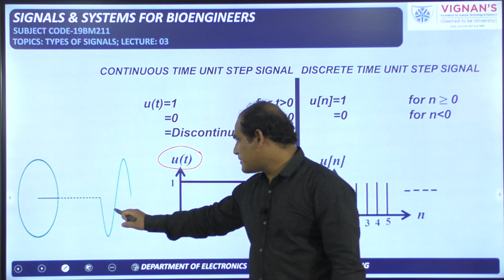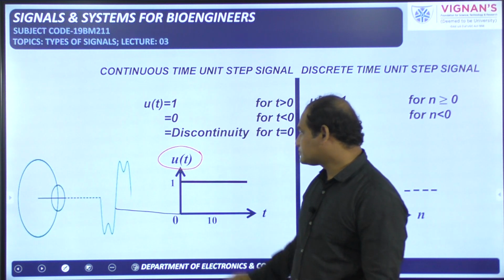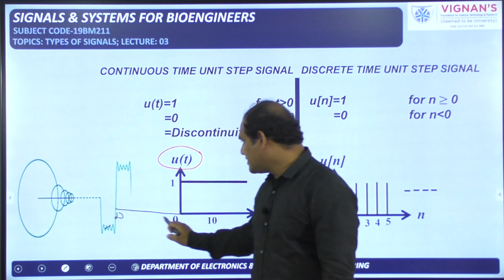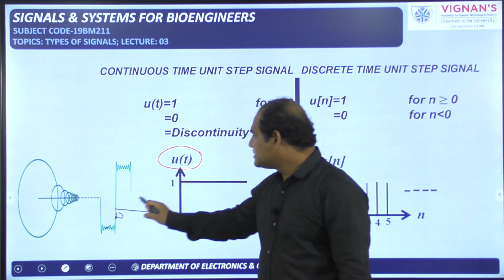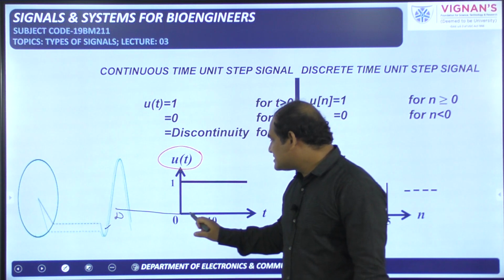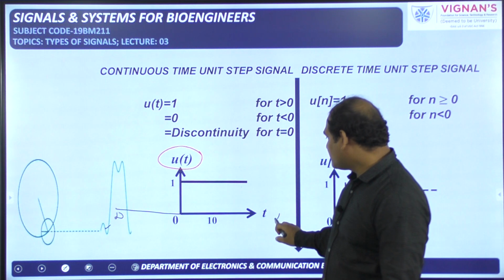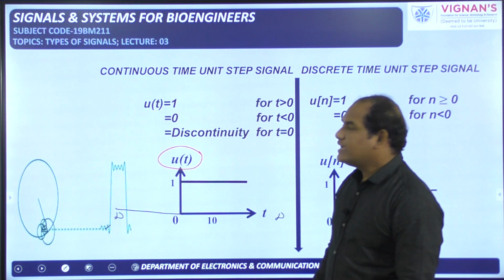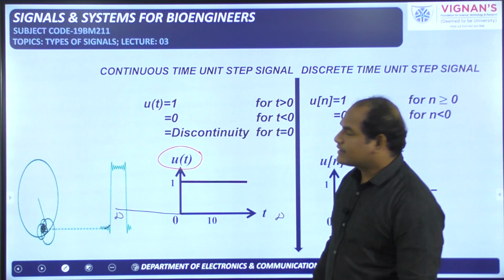For example, the time axis is available like this. When t is changing from minus infinity to 0, what is the amplitude of this signal? 0. When t is changing from 0 to infinity, what is the amplitude of the signal? 1. That only we have given mathematically here.